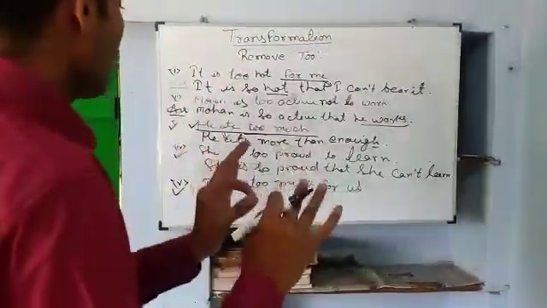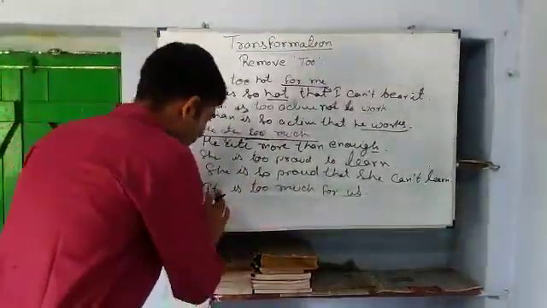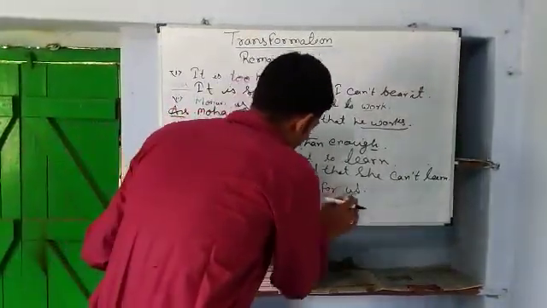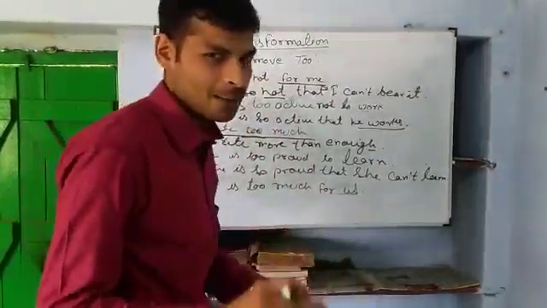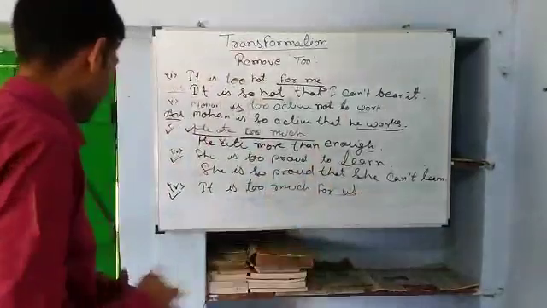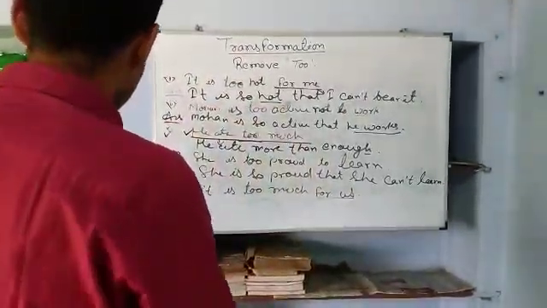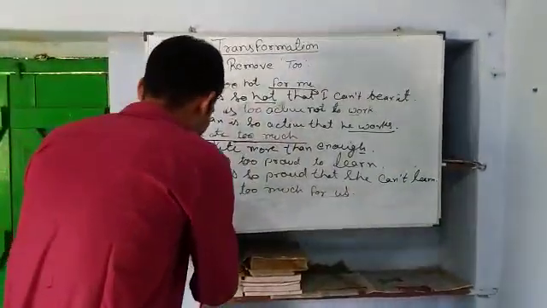It is too much for us. Just think over that. Something is very much enough for us. But logically, this is not a true sentence because everyone wants some more. Okay, let's talk about the topic.